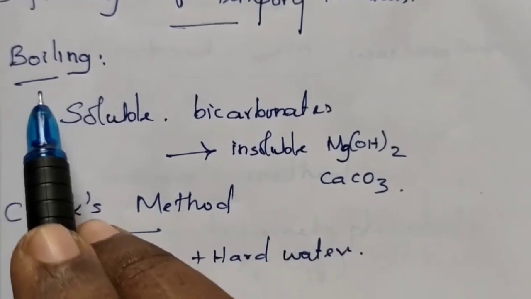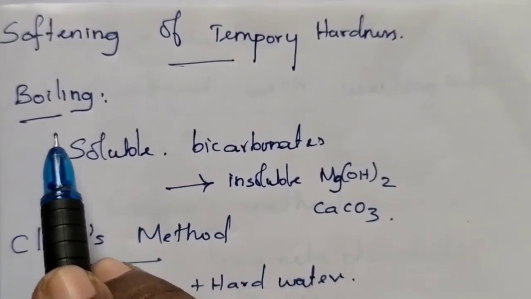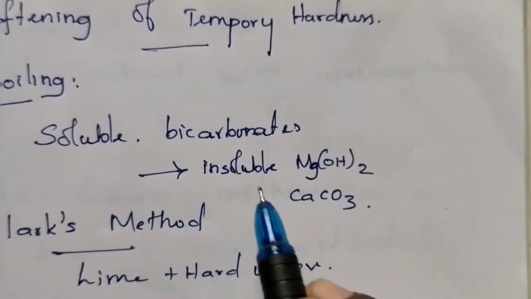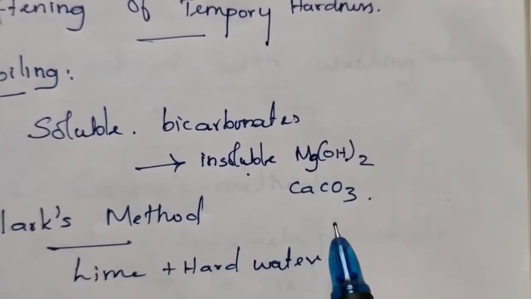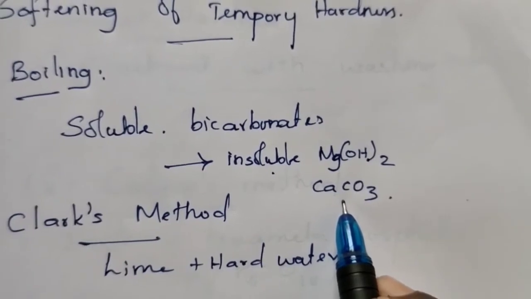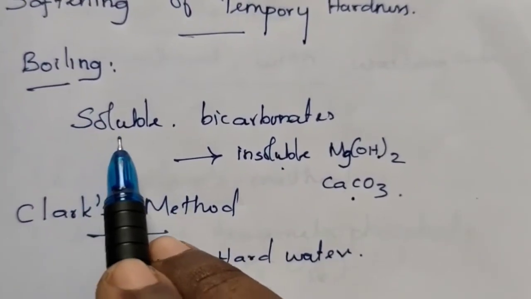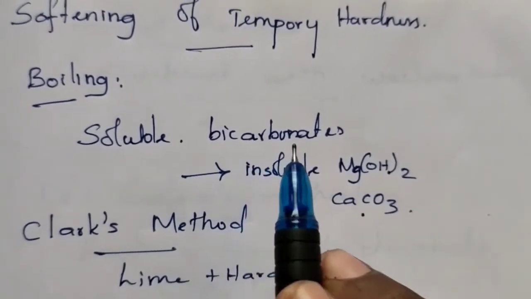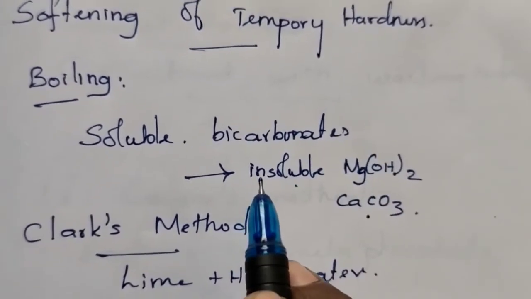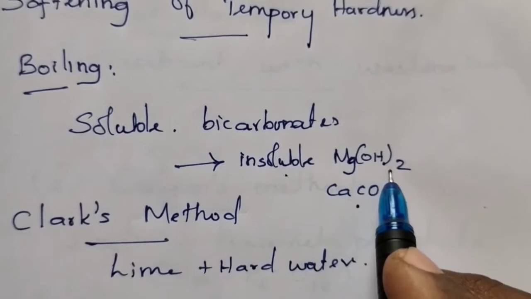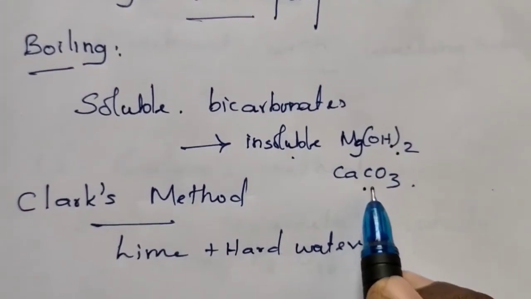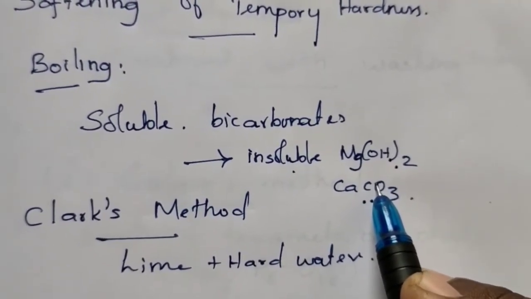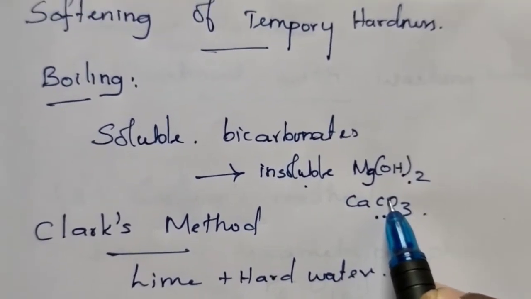One is by boiling. Simply on boiling temporary hard water, the soluble bicarbonates present in the hard water are converted into insoluble magnesium hydroxide and insoluble calcium carbonate. These insoluble substances can be removed by simple filtration.